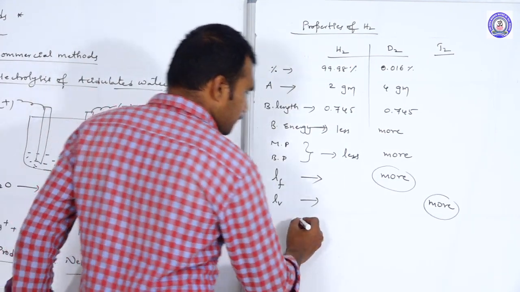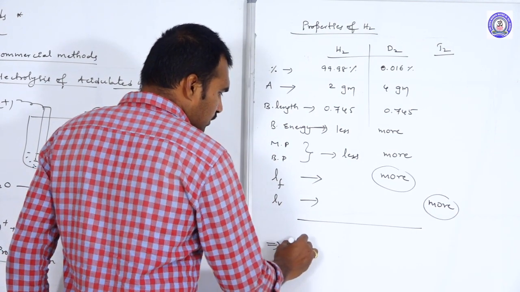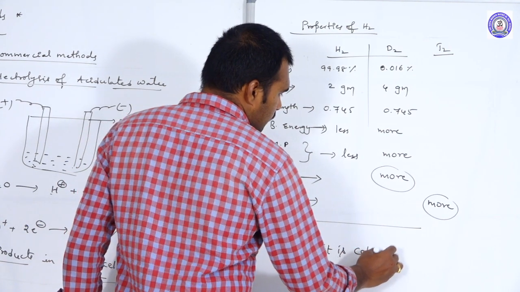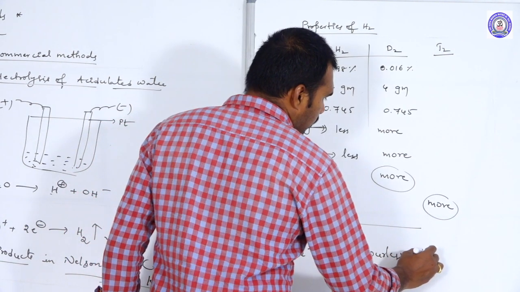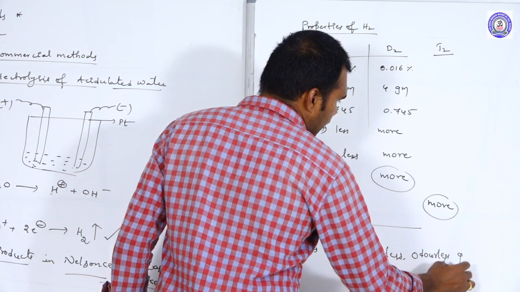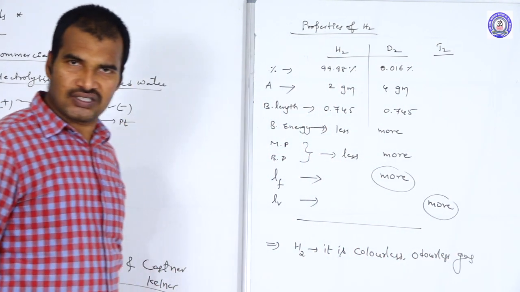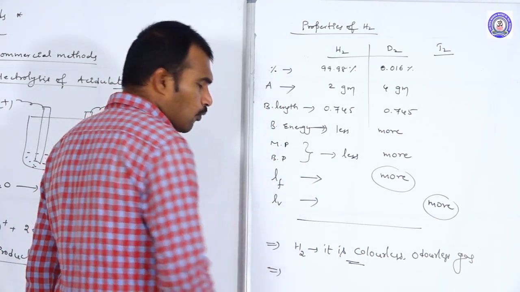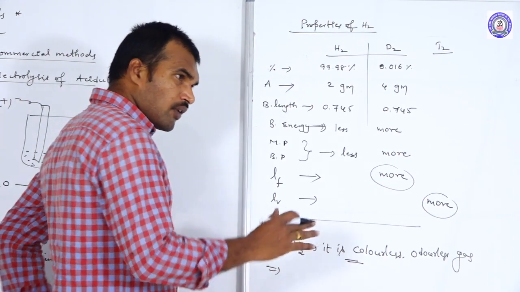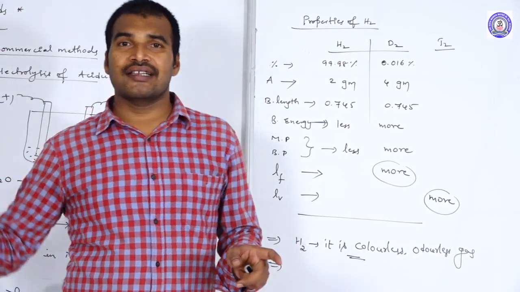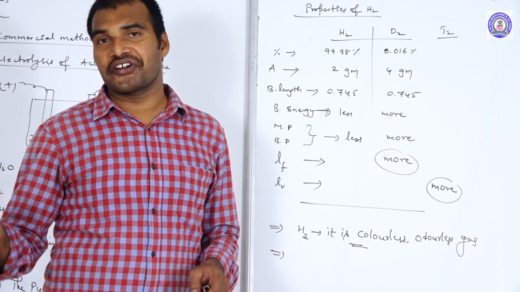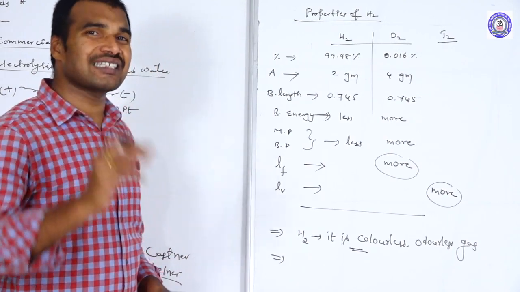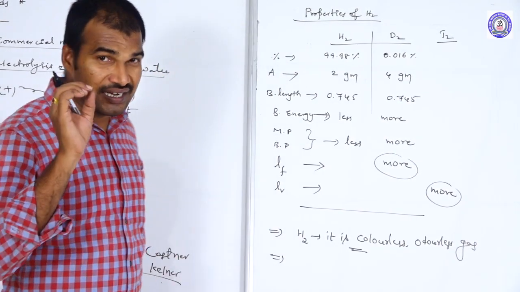Okay, now coming to that, as we know, hydrogen is a colorless, odorless gas. What about the reactivity? As we know, when you compare hydrogen with its isotopes, deuterium and tritium, hydrogen is more reactive. But in fact, hydrogen alone is a less reactive species.